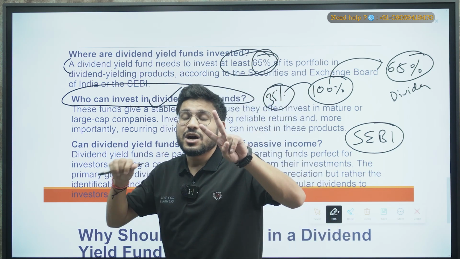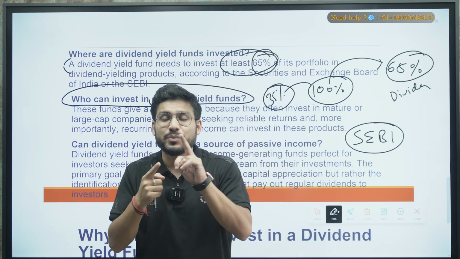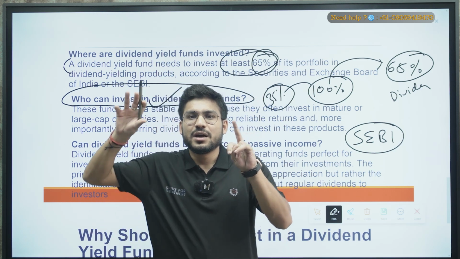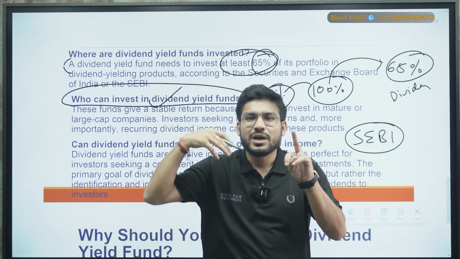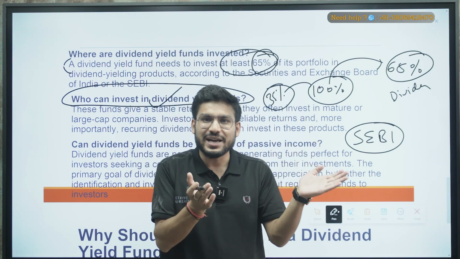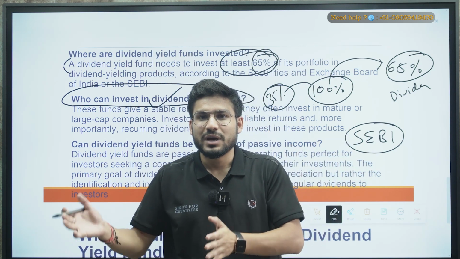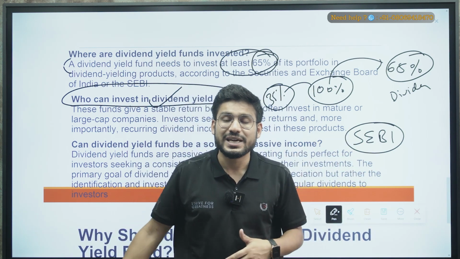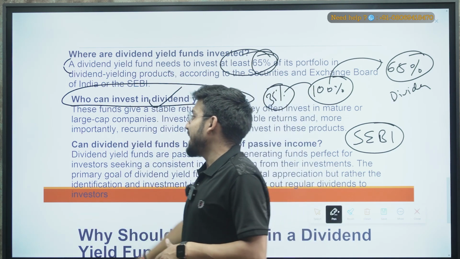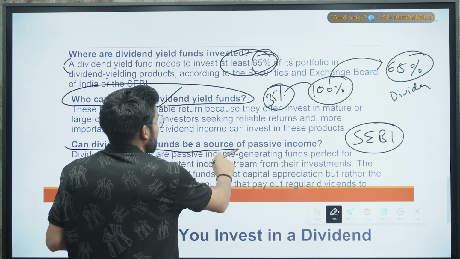Then the second thing, a person who wants a passive income from the market, along with the profit also, right? When he sells a particular investment or a particular stock, he will get a profit also. But if he wants a passive income regularly in the meantime, for example every month or year, he or she can also invest in dividend yields, right? Now, can dividend yield funds be a source of passive income?